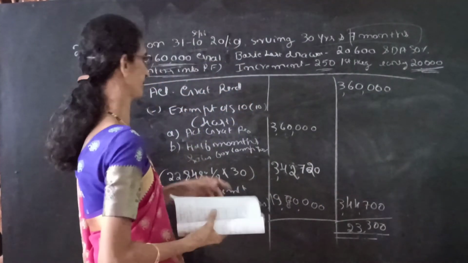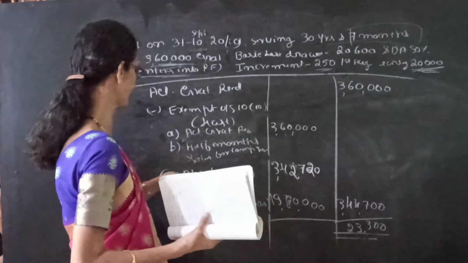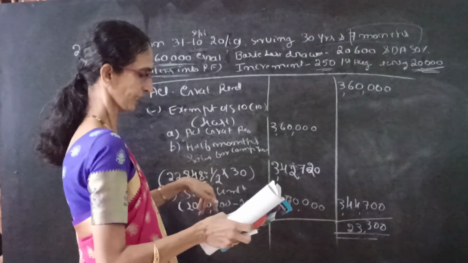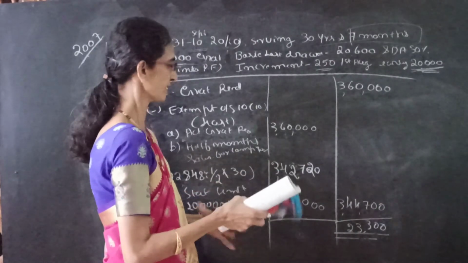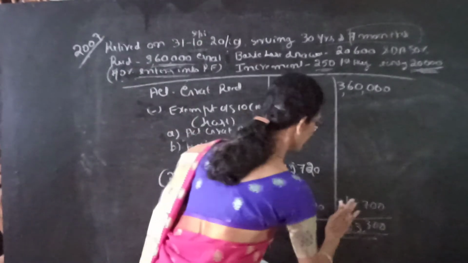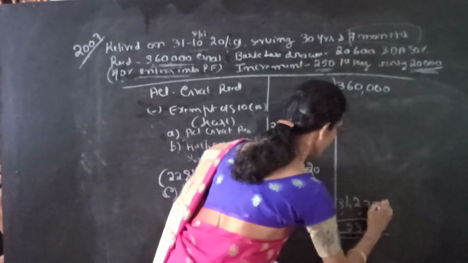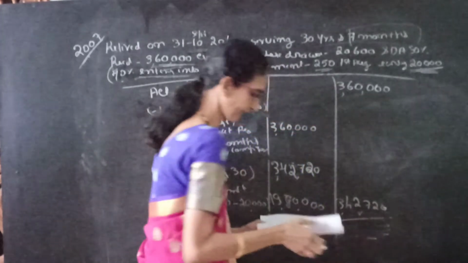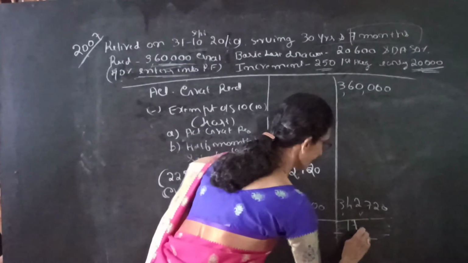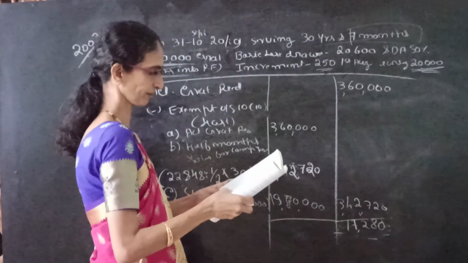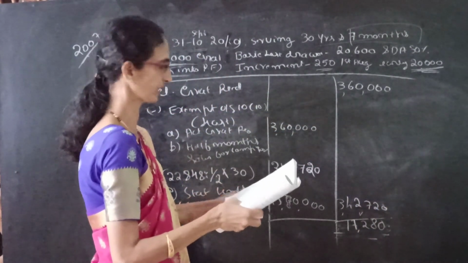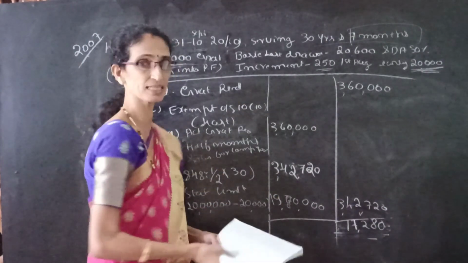So just a mistake. So the 10 months salary is 22,848 into half into 30, we get 3,42,720. When we deduct it, we get 17,280. So after deducting it, we get 17,280.